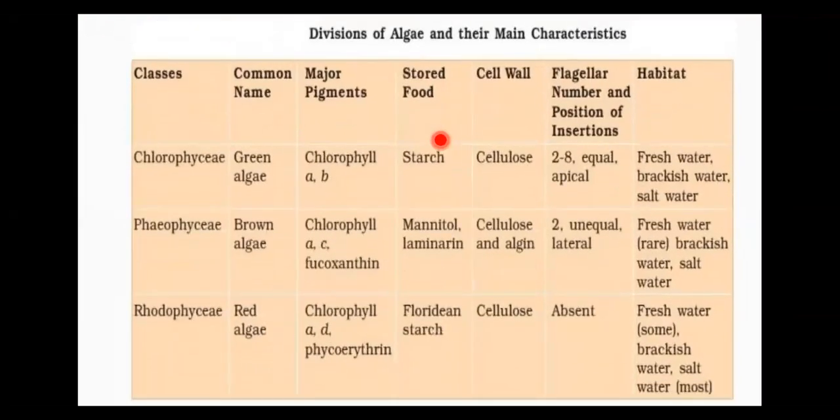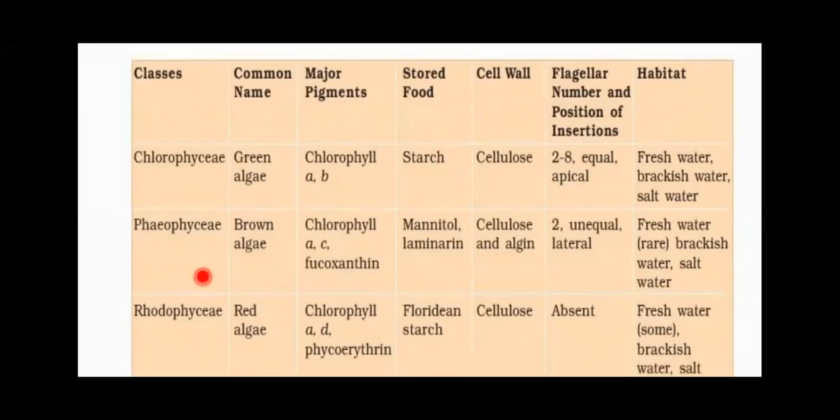The table shown here depicts the divisions of algae and their main characteristics. You should know that algae are divided into three basic classes: Chlorophyceae, Phaeophyceae, Rhodophyceae. Their common names are green, brown, and red algae respectively. Their pigments are different: Chlorophyceae have chlorophyll a and b as the major pigments, similarly chlorophyll a, c, and fucoxanthin in the case of Phaeophyceae, and chlorophyll a, d, and phycoerythrin in the case of Rhodophyceae. Stored food differs: starch in green algae, mannitol and laminarin in brown algae, floridean starch in red algae. Cell wall nature is different. Flagellar number and positions of insertion are different.